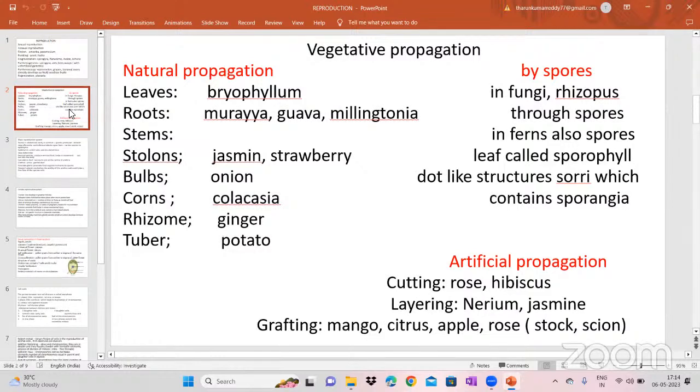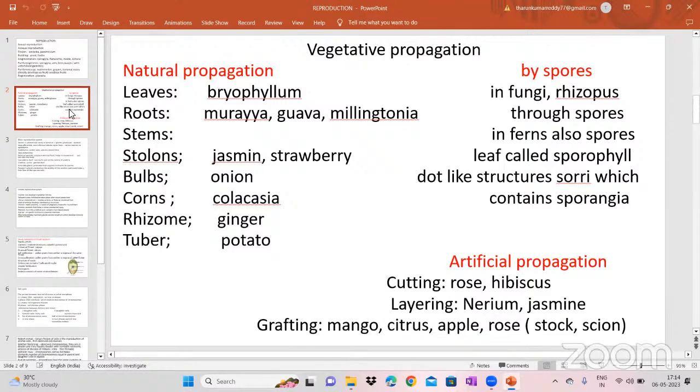The desirable characters. If there are two desirable characters and you want to get these two desirable characters in one plant, grafting is very useful for getting the desirable characters. One desirable character plant is called the stock, another one is called the scion. The stock is the one which has the roots and is in touch with the soil, that is called the stock.